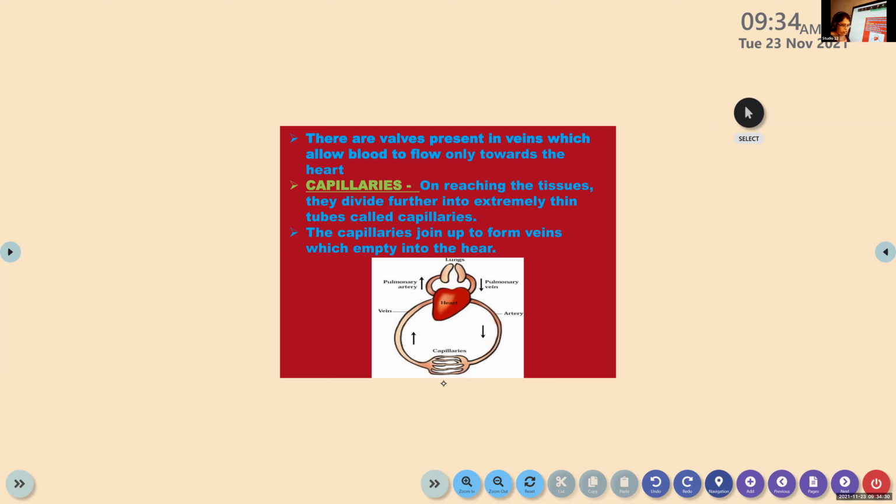Then once it reaches all our body parts, after digestion, assimilation took place, no? So all the nutrients, everything is in your cells. So when this blood reaches the different parts of the body, with the help of capillaries and vein, carbon dioxide enters with impure blood and through the blood it comes to the heart.